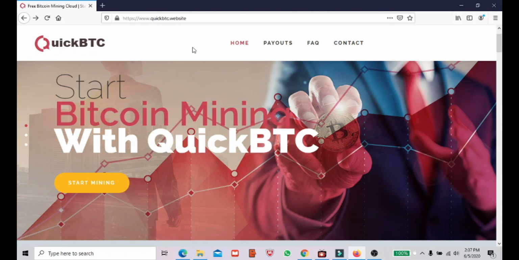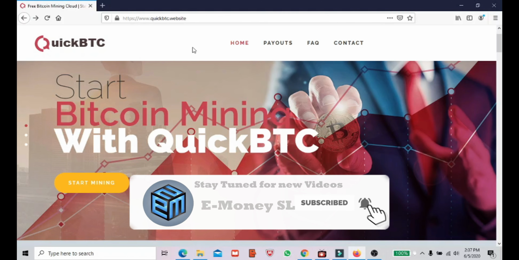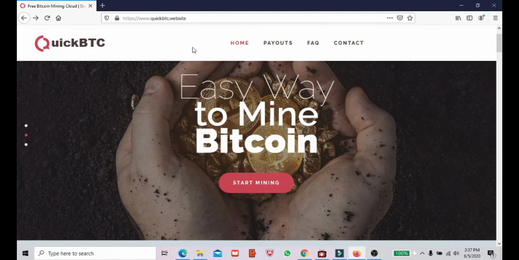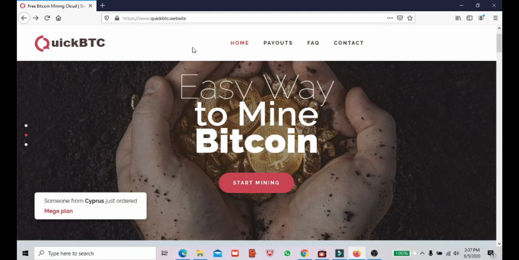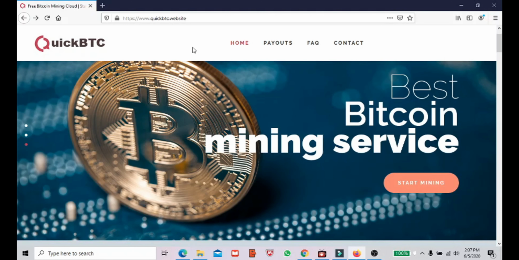So guys, before starting mining, I just want to ask you all whether you have a Coinbase account. If you don't have a Coinbase account, the link is below in my description, how to create a Coinbase account in a very easy way. So guys, start today. Create your Coinbase account if you don't have one, because you need the Bitcoin wallet address. So once you have the Bitcoin wallet address guys, then you just come to this website. So then I will show you how it happens.